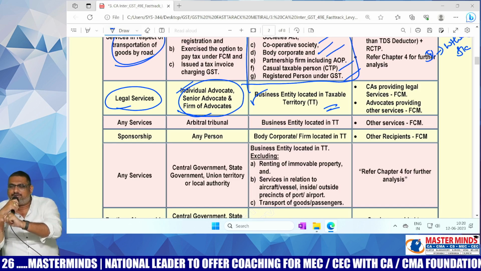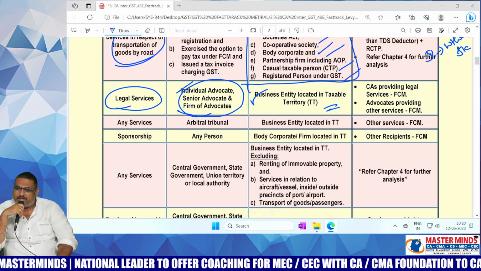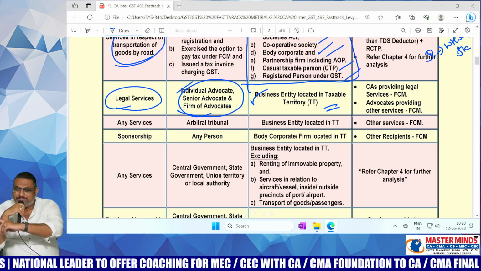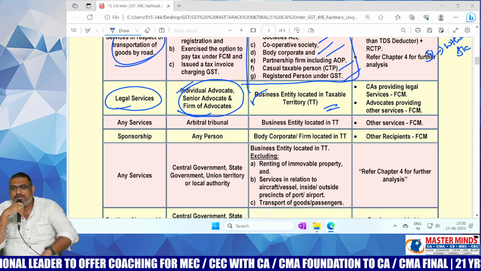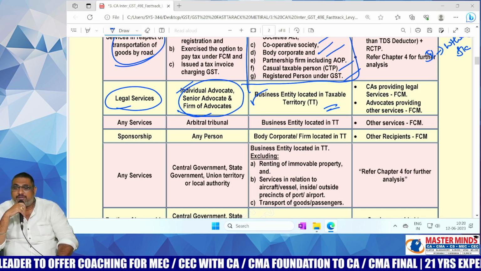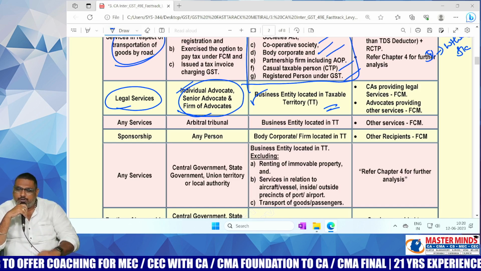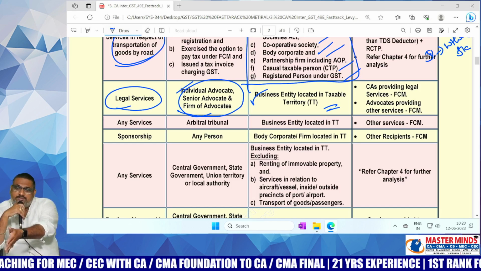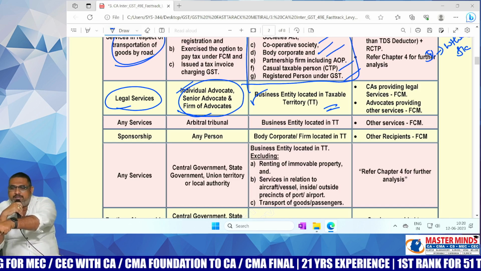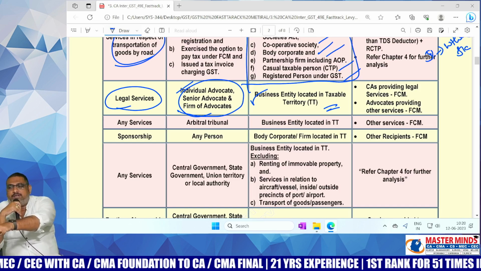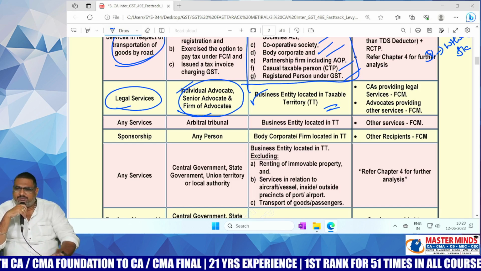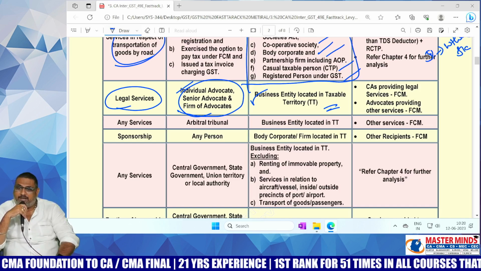Okay. Now let's come to the point here, whether it is FCM or RCM. Why is it FCM? Mr. NRI is an individual for personal use. But who can be the recipient there? A business entity is the recipient. Then only what will be applicable? RCM. Mr. NRI is an individual and he is taking the legal service for his personal use. In that case, FCM or RCM? FCM. Let's take the example that Mr. NRI is running a marriage bureau.